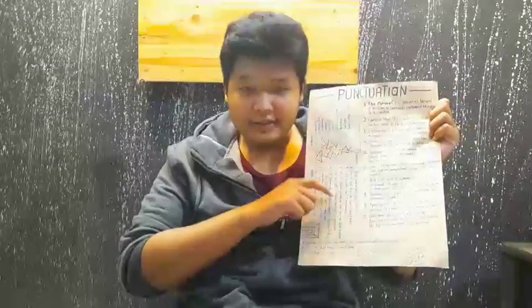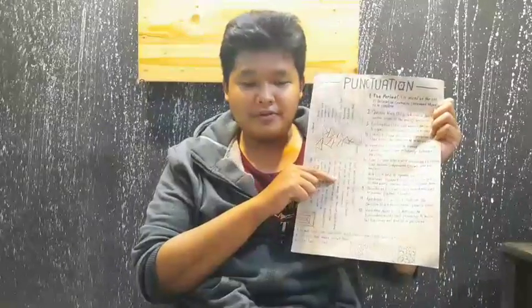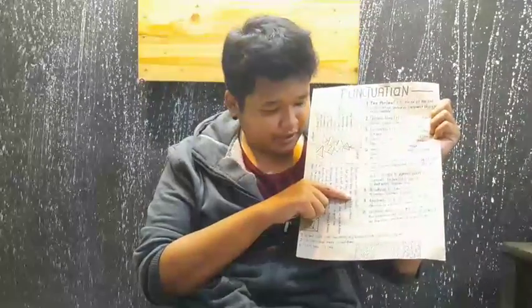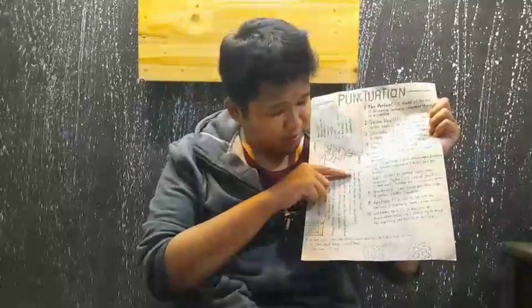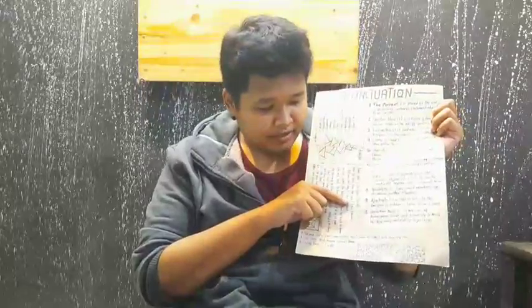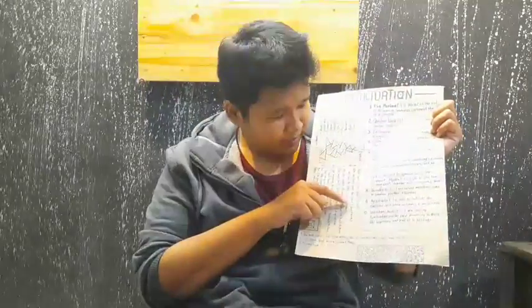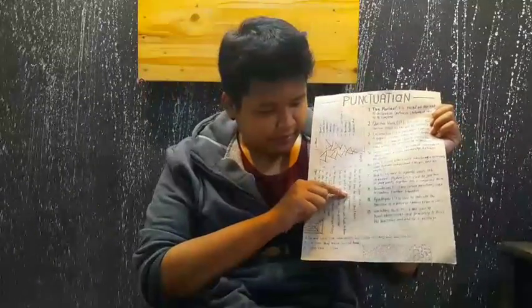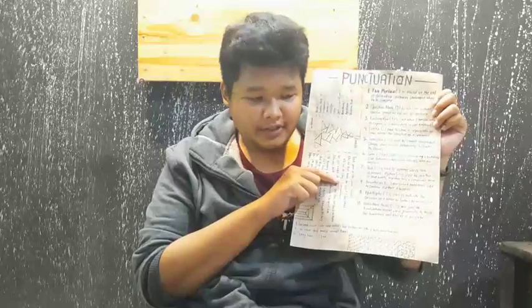Hello, my name is Vebian Revi Pradana, and here I will talk about the examples of punctuation. Here are the examples of the 10 types of it. 1. Fandi went to the store. The period, we use it at the end of the sentence. Number 2. When did Fandi leave the store? It's a question mark. We also use it at the end of the sentence. Number 3. Exclamation. I told you to stay. Like the other two, we use it at the end of the sentence.